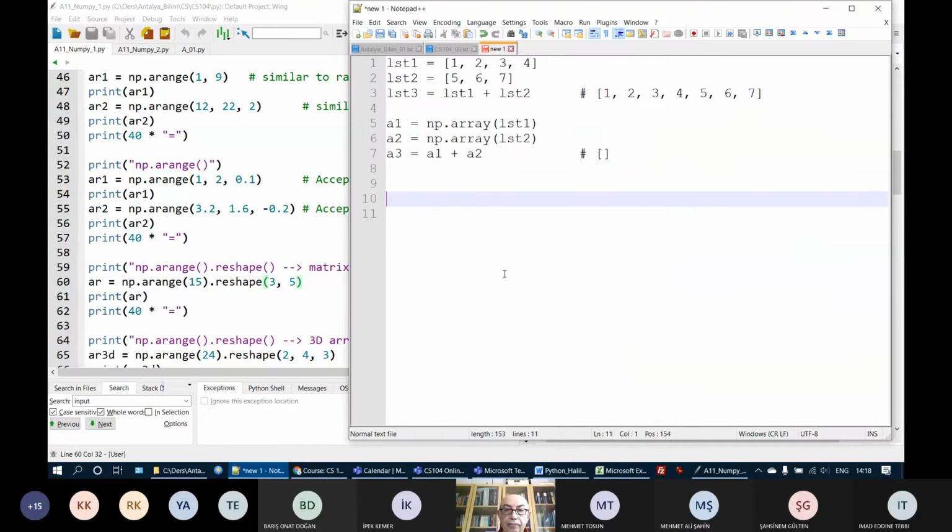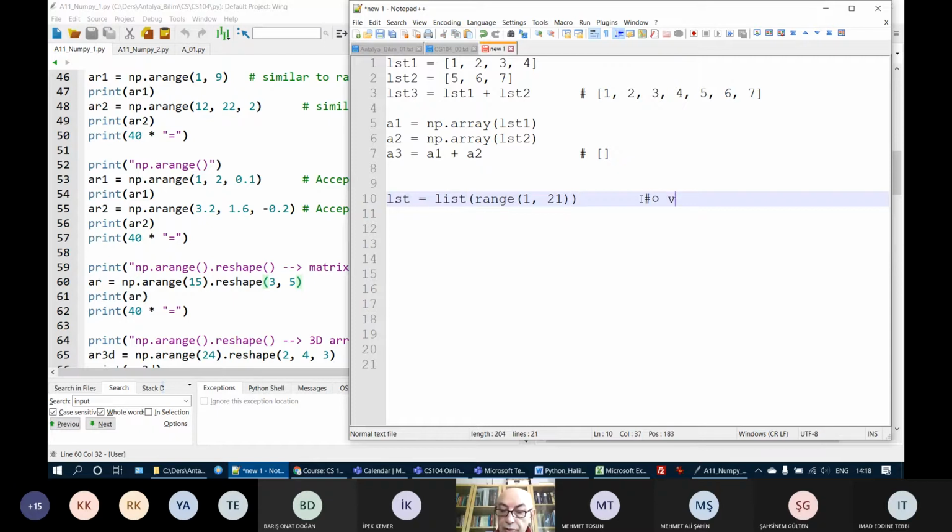Assume that I have a list, lst equals list(range(1, 21)). What will this do? This will create a list which contains numbers from 1 to 20. Therefore, there will be 20 numbers.